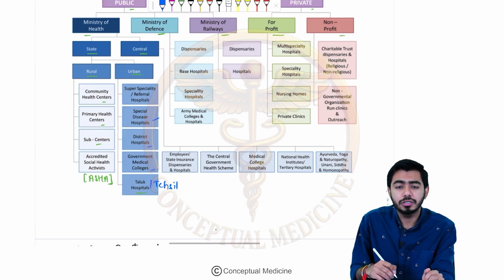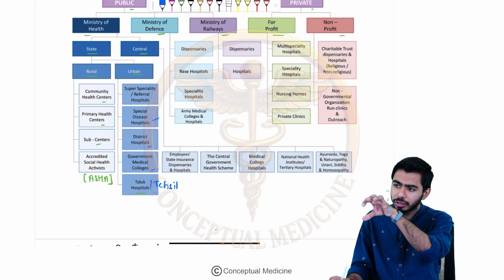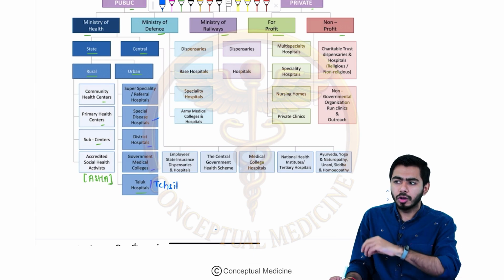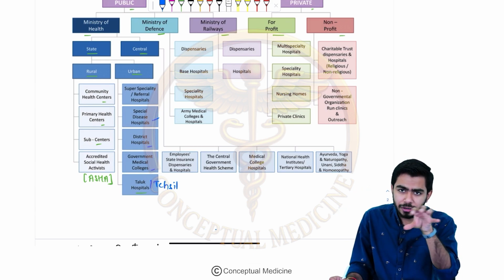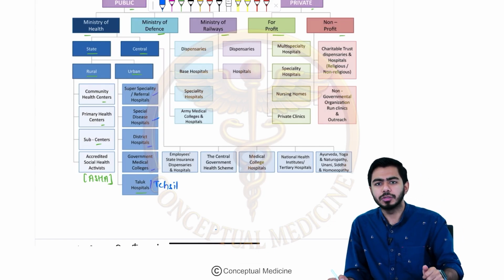Then there could be specialized disease hospitals, for example, a cancer hospital or an eye care hospital or an ear, nose, throat hospital, or an ortho hospital only. Okay, these kinds of specialized disease hospitals can be there, right? Then super specialty hospitals might also be there, right?